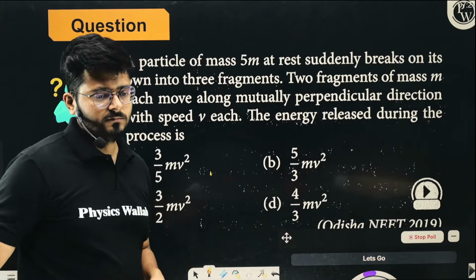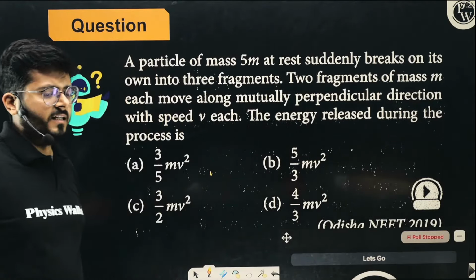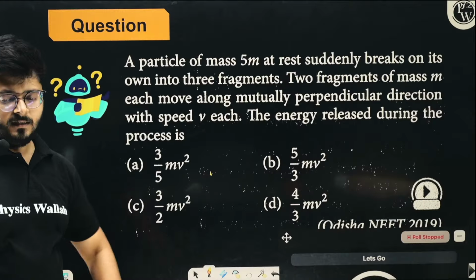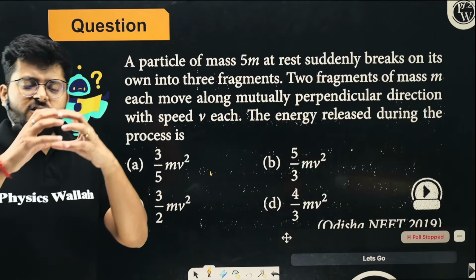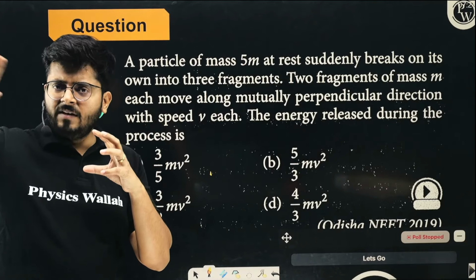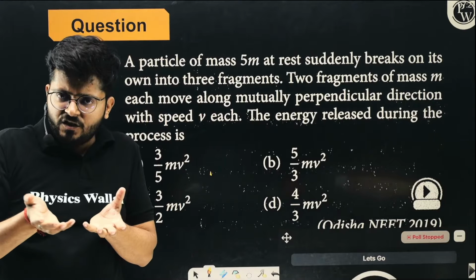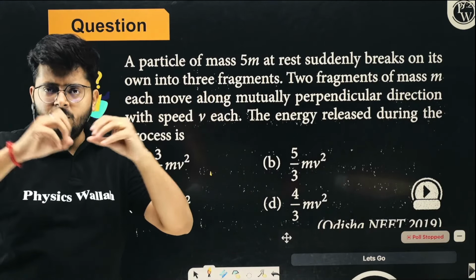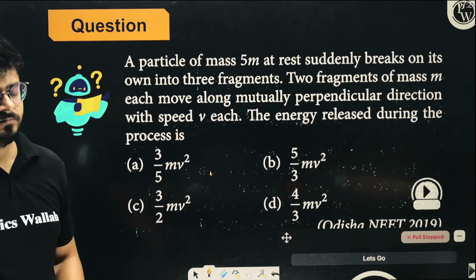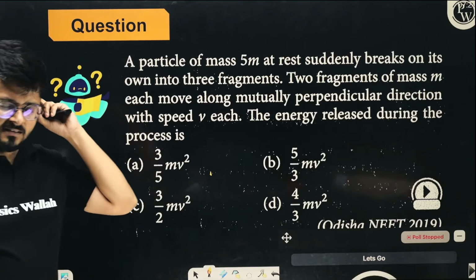Simple. Try to solve it. There is nothing more difficult about this. If a body is splitting into three parts, those three parts are moving. They have energy half mv square, half mv square, half mv square. Add all of that energy up. This is the energy released during the explosion. Try to solve it and answer it in the chat box.